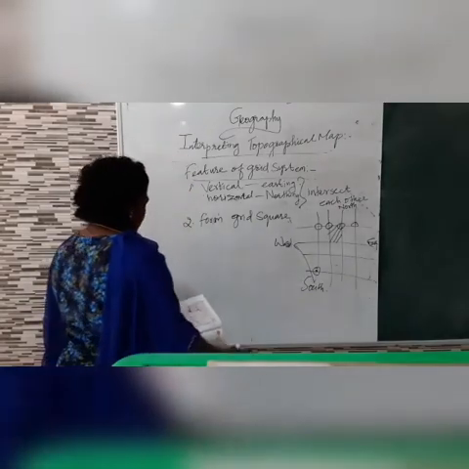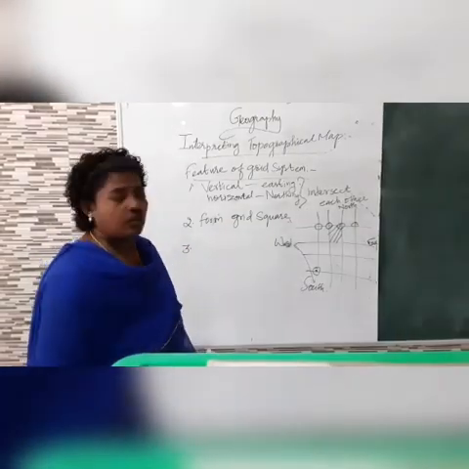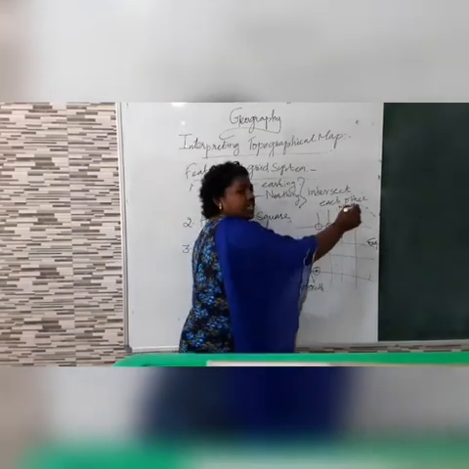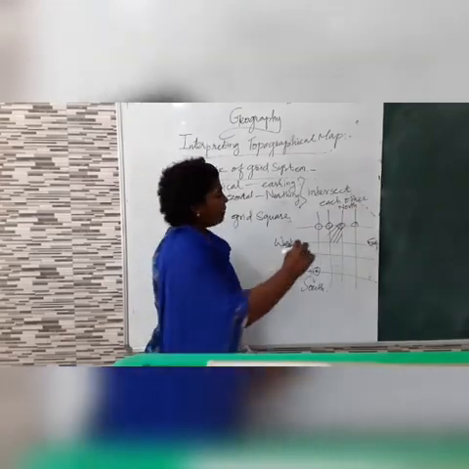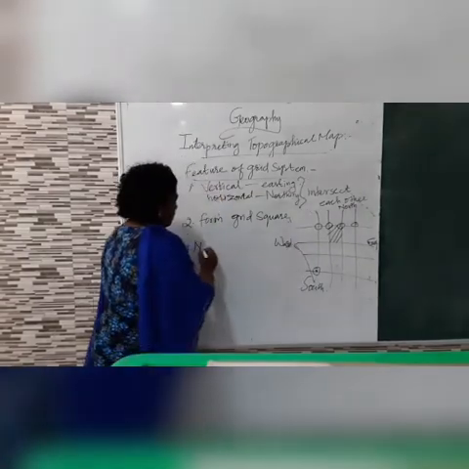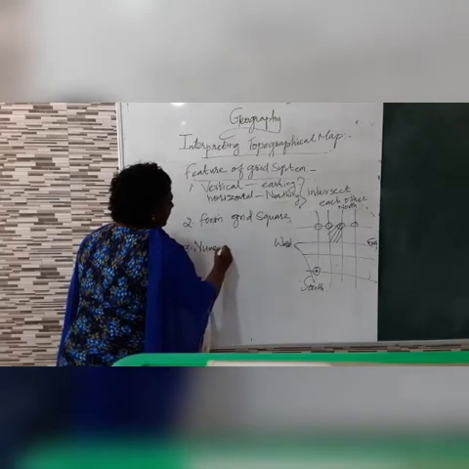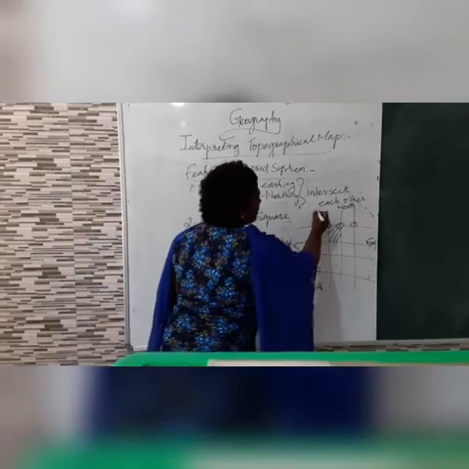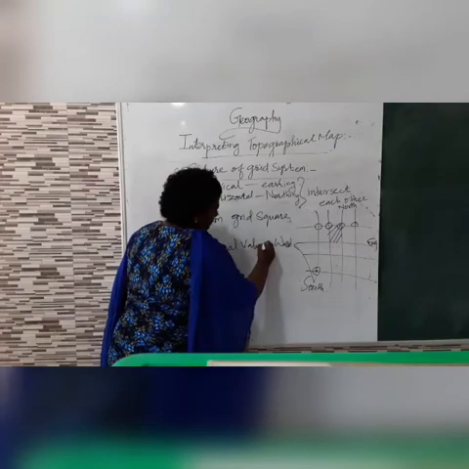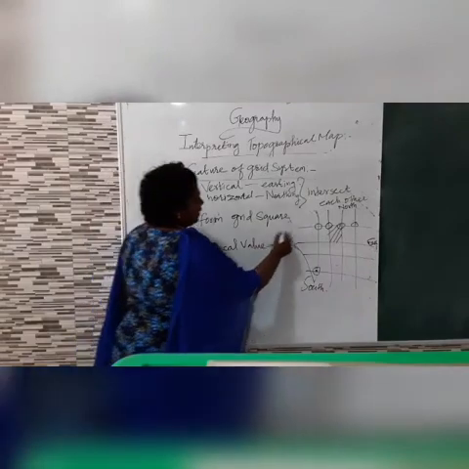Next, the numerical value of easting will always increase. For all the lines there will be some numbers given. So for easting, the numerical value will increase. How will it increase? The numerical value will be counted from the easting which is given in the map.